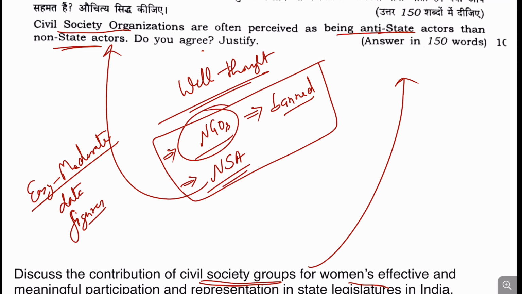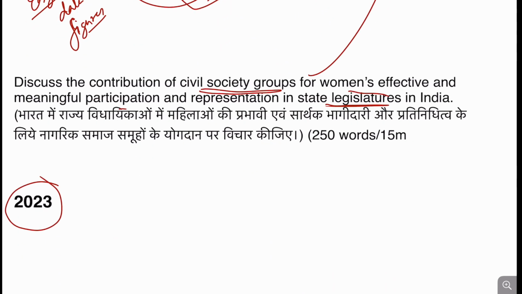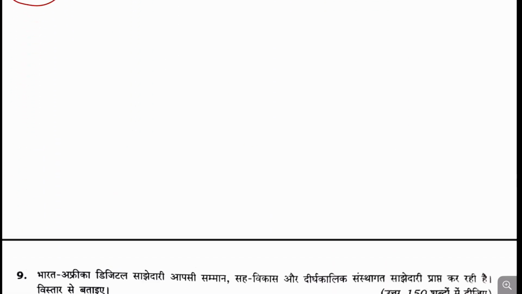There are many NGOs which every person knows about, who may be working with anti-state tendencies and have been banned by the government of India. So this question becomes easy to moderate to write, and there is no problem with respect to this question.